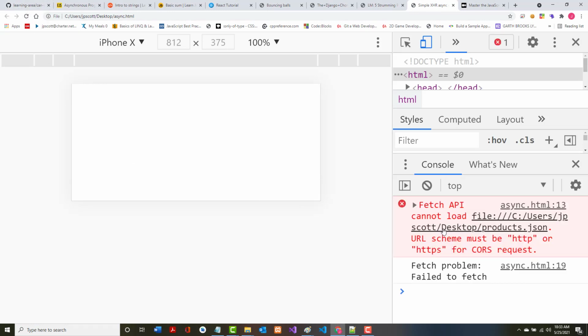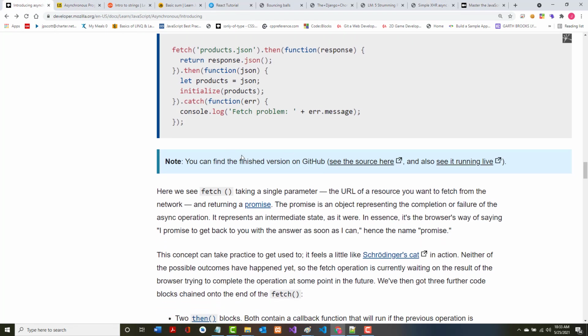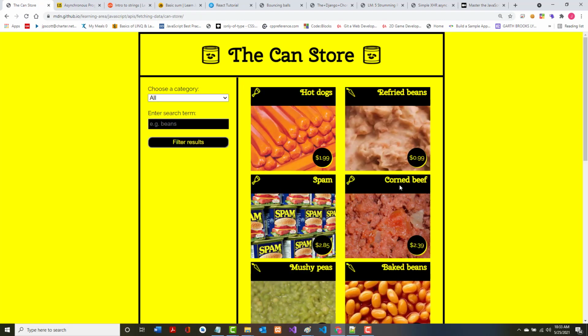All right, it says cannot load. You must use HTTP or HTTPS, which is HTTP secure, for a CORS request. So it failed to fetch. Now, that said, if we go back and try to run theirs, there it is.